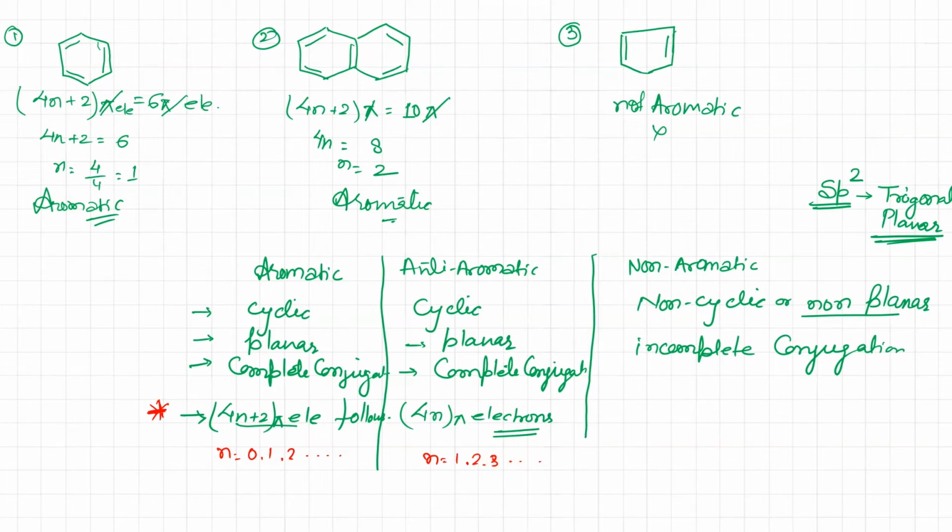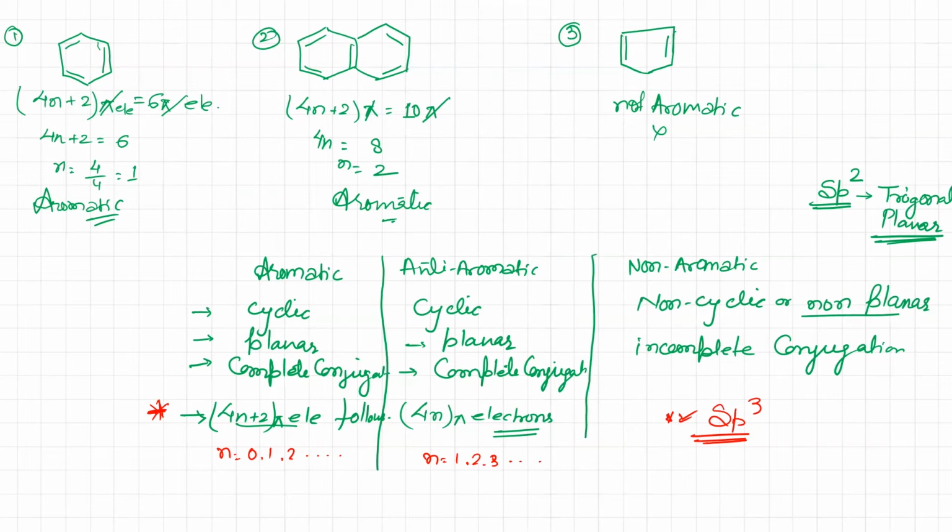Now let's do some examples, and then we will understand whether it is aromatic, anti-aromatic or non-aromatic. Wherever in a cyclic compound you see an sp3 hybridized carbon, that means it is non-aromatic for sure. This is a very important thing: if in any compound you see an sp3 hybridized carbon, it will be non-aromatic.